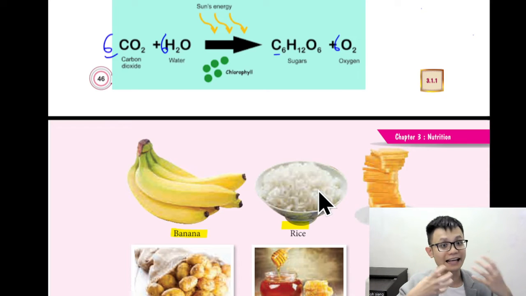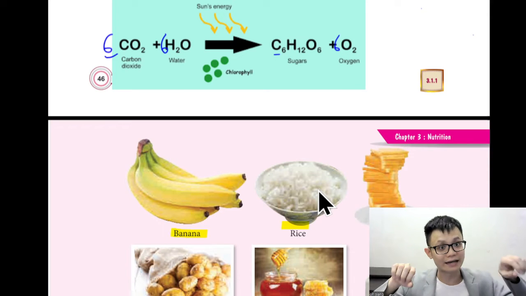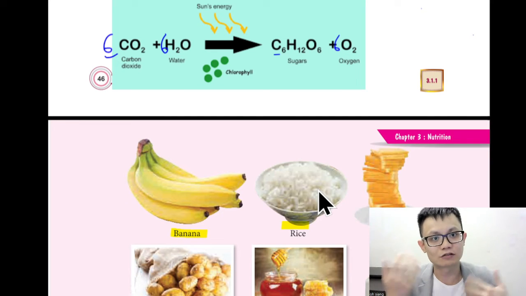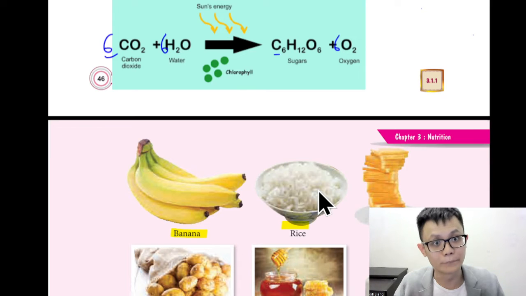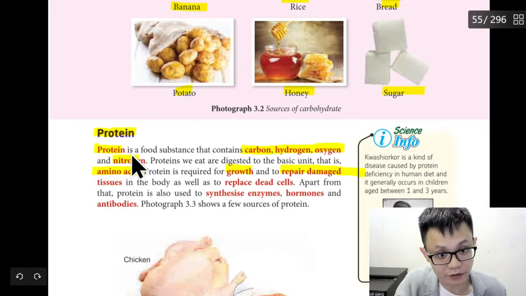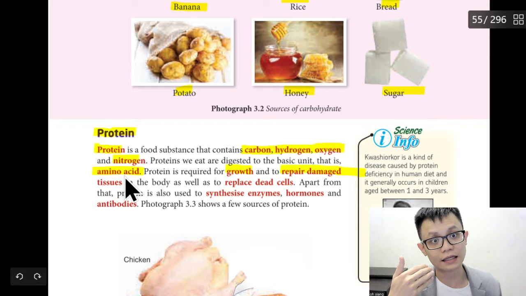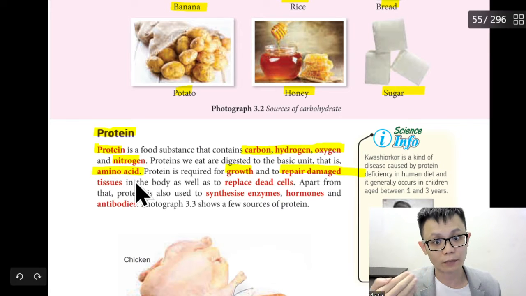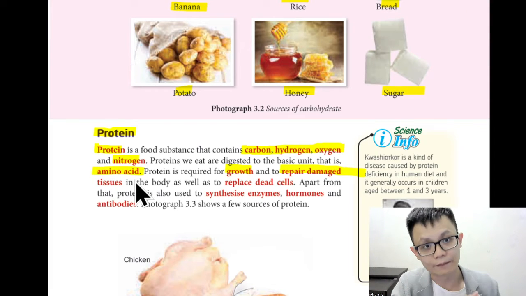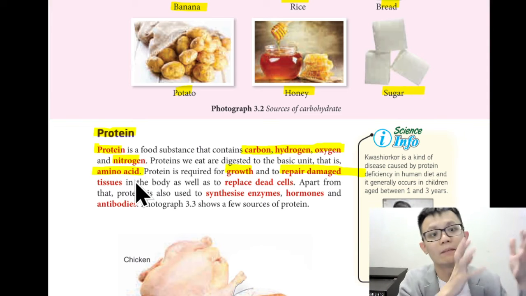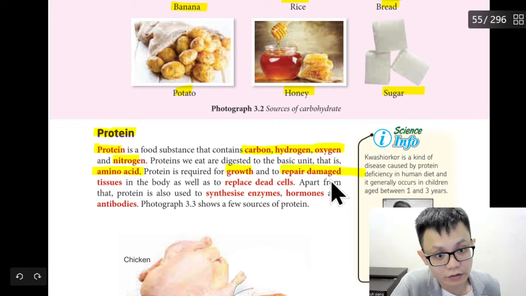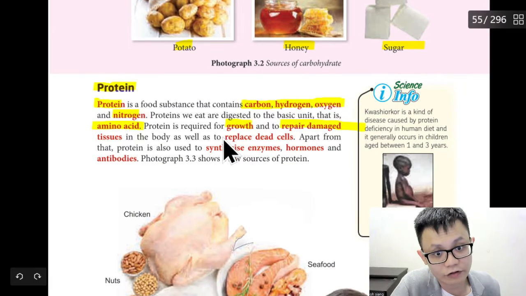Your saliva and your enzymes will start to digest it, breaking it down into sugar to be absorbed into your blood. It happens in your digestive system, but you don't feel it. Same as protein, when you eat protein, it doesn't really get digested as is. Your enzymes will break it into the smaller units called amino acids so that it can be digested in your body, and it will even break down into a further smaller scale. So it's for growth, to repair cells, and to replace cells.